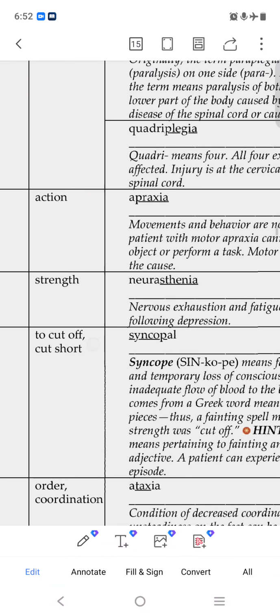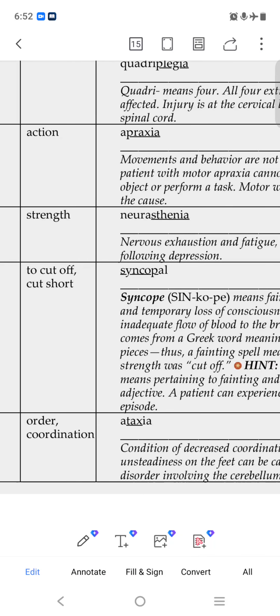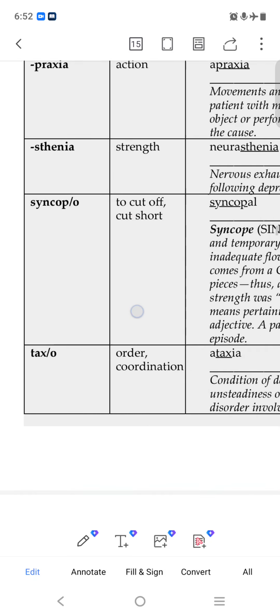Praxia means action. Apraxia means without action. Asthenia means strength. Neurasthenia: neuro is nervous system, asthenia is strength, so it means nervous system weakness. Syncope means to cut off, cut short. Syncope means fainting.